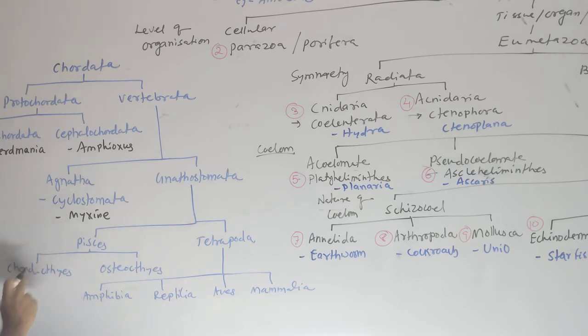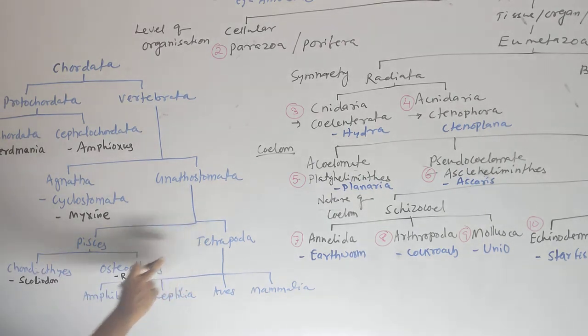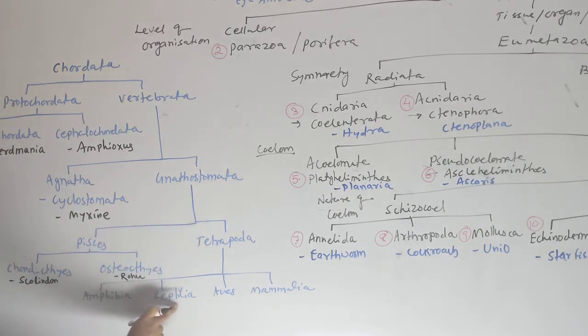The Gnathostomata divides into Pisces and Tetrapoda. The Pisces are of two types, Chondrichthyes and Osteichthyes. Chondrichthyes, the example is Scoliodon. Osteichthyes, the example is Rohu. Similarly, the Tetrapoda divides into Amphibia, Reptilia, Aves and Mammalia.